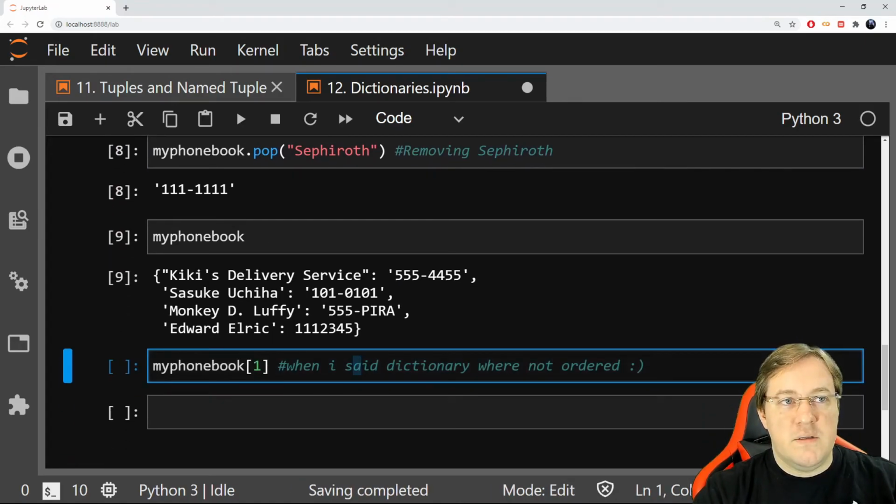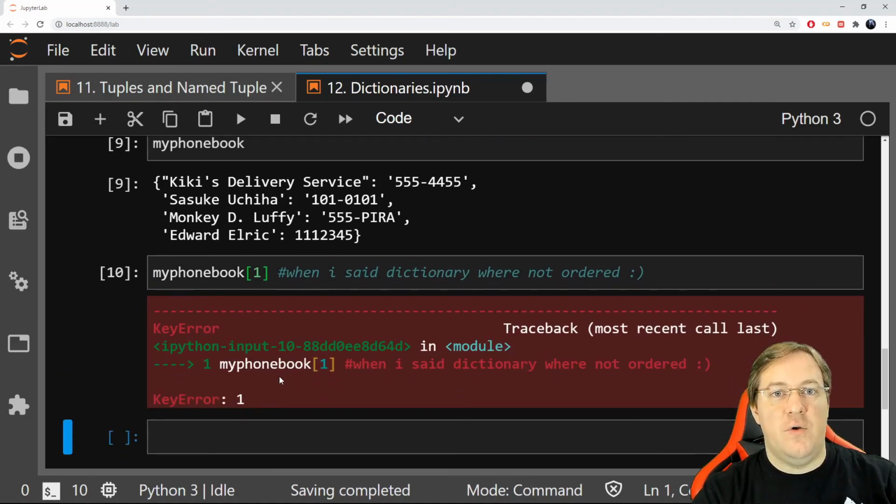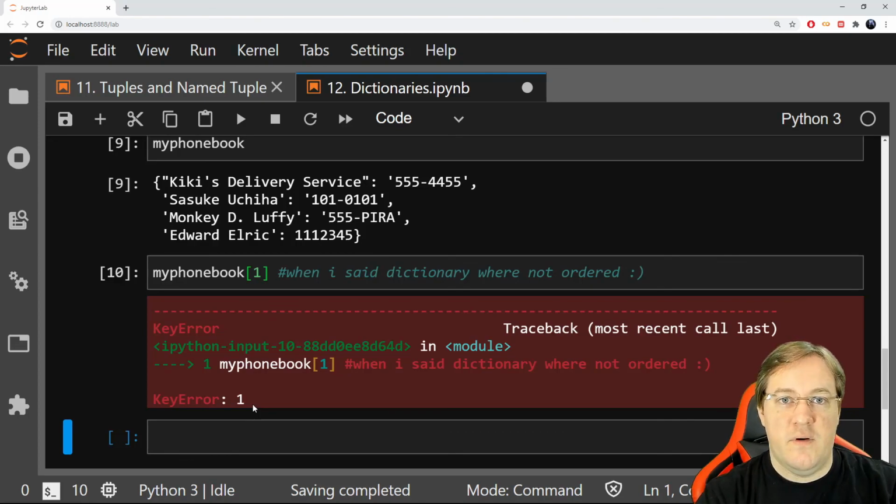Now, if I want to find the first value or the second value with the index starting in 0 in Python, like that, it doesn't work. That's what we said. There's no order, and it says no. What Python would be looking for here is actually a key, which is 1 as an int, and that's why here it's telling you, hey, I could not find this key. There is a key error 1. And that's it. So that was the tuples and the dictionary. In the next lecture, we'll look at the list. See you soon.